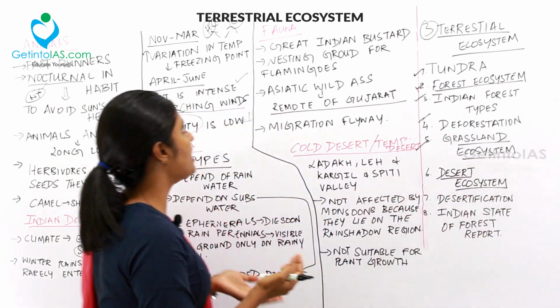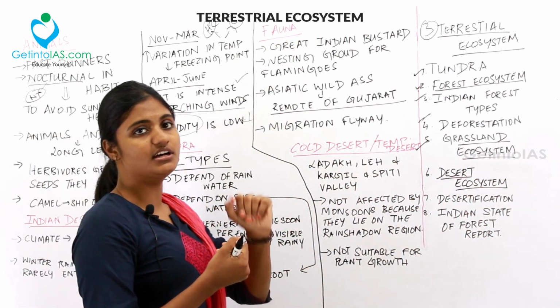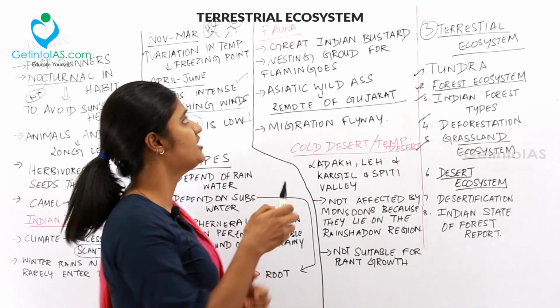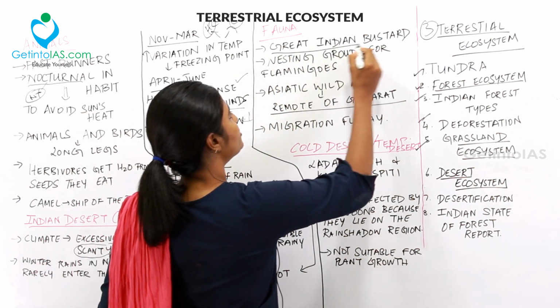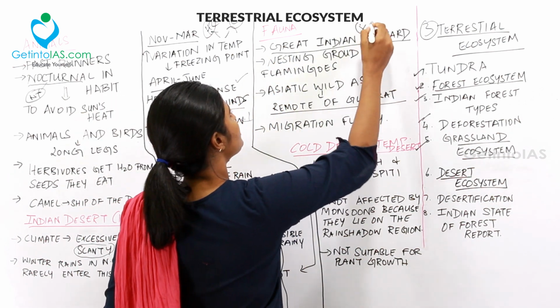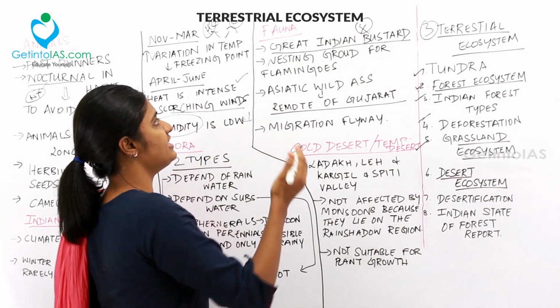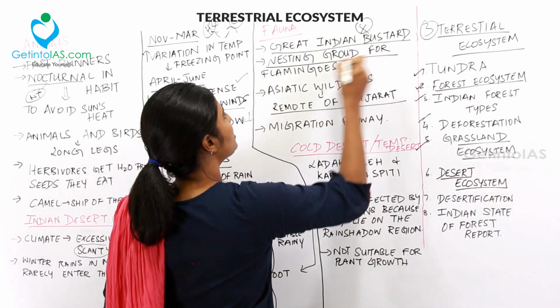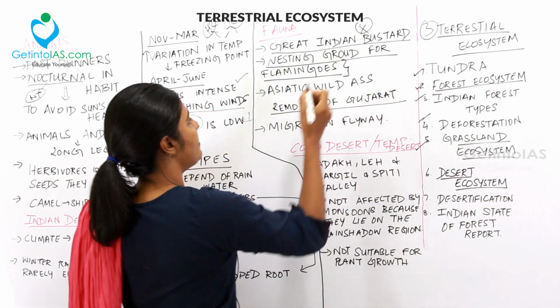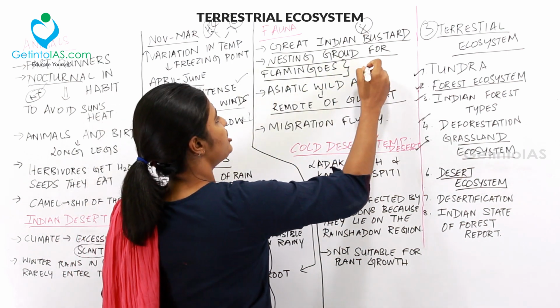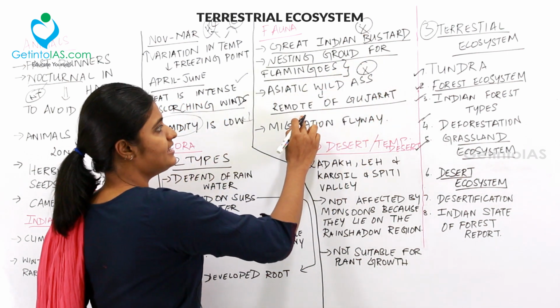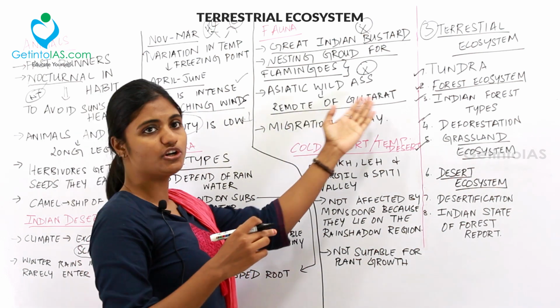So what are the types of fauna, the animals found in our hot desert? The great Indian bustard, which is very famous, is found in our Indian hot desert, and it is a nesting ground for the flamingos. And the very famous Asiatic wild ass is present in the remote part of Gujarat.